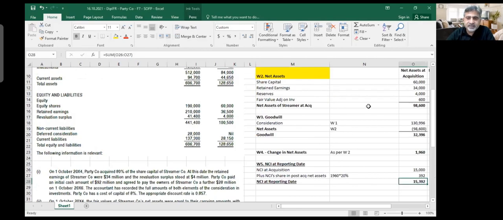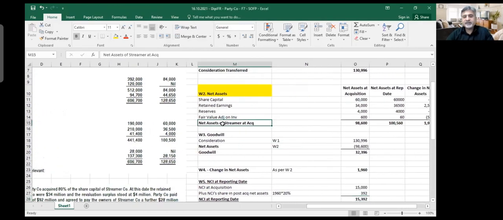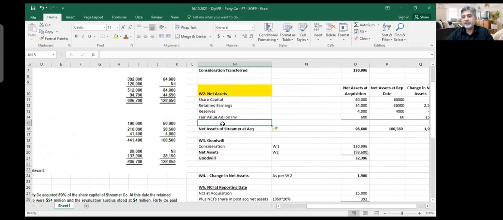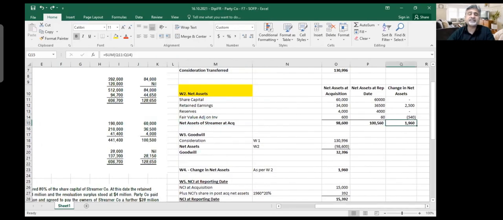When you were making this net asset working, you would have created one more line and subtracted the unrealized profit from this 1960. Let's suppose the unrealized profit is 200. Then you should subtract 200 from 1760, and from that you should give 20%. In this case, because the parent is selling goods, I don't need to make this adjustment. I don't need to adjust the subsidiary's profit. Okay, am I clear on that?